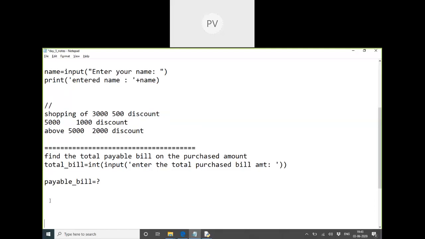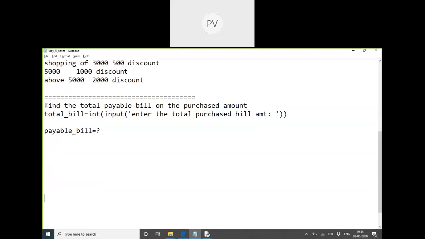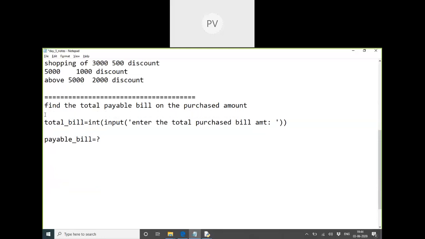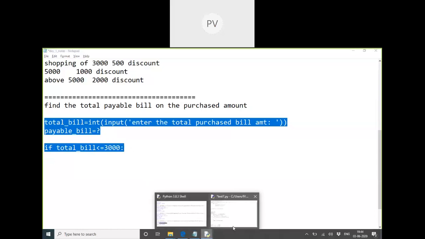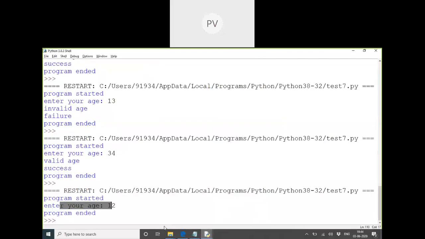So how will you write the code? I wrote the first line for you. Can you tell the remaining program? If the total bill is less than or equal to 3,000, the discount is 500. And the next line needs indentation. Let me write it in the IDLE shell itself. That is the way we can correct it.